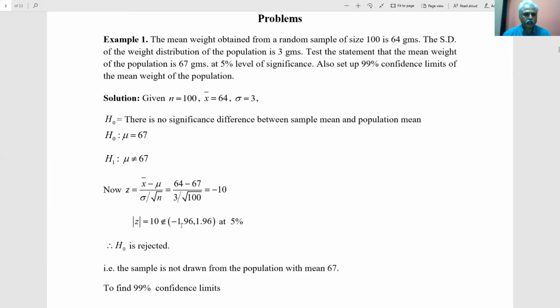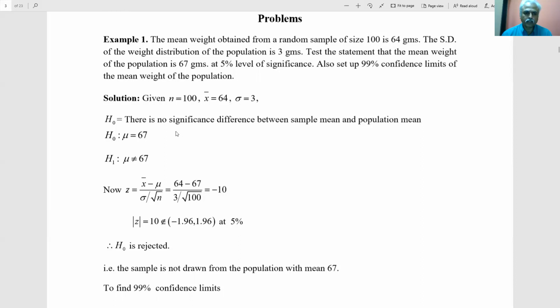Always for 95% confidence limits, this becomes the interval, or you can say it should be less than 1.96. Whereas this minus 10 doesn't belong to this interval. So that means whatever you are assuming is wrong. If the answer had been something like 1.5, then 1.5 would belong here, and whatever we assume would be correct. Here, whatever you assume is wrong because this minus 10 is out of the interval, or mod of z is greater than 1.96, like 10 is greater than 1.96. So whatever you assume is rejected.